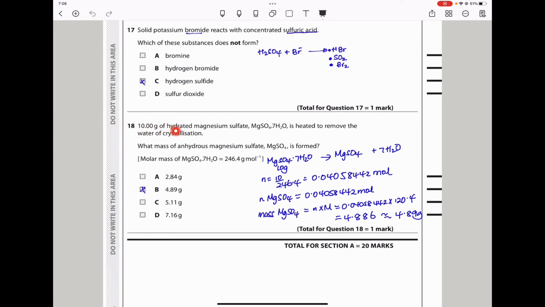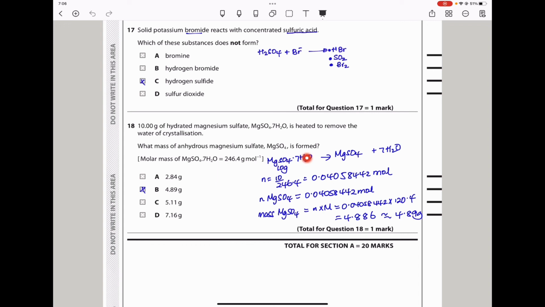Lastly, here they say 10 grams of hydrated magnesium sulfate is heated to remove the water of crystallization. They ask what mass of anhydrous magnesium sulfate is formed. Remember, this is anhydrous magnesium sulfate, so it means the reaction that is going to take place is this. All the water of crystallization is going to be removed. And since they told us this is going to be 10 grams initially, I found the number of moles by getting the mass divided by the molar mass, which we were given here, and I got these moles.